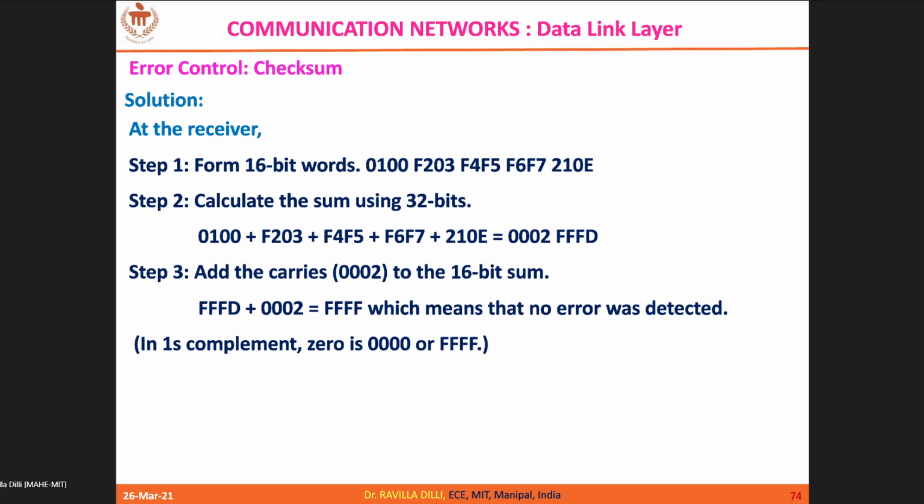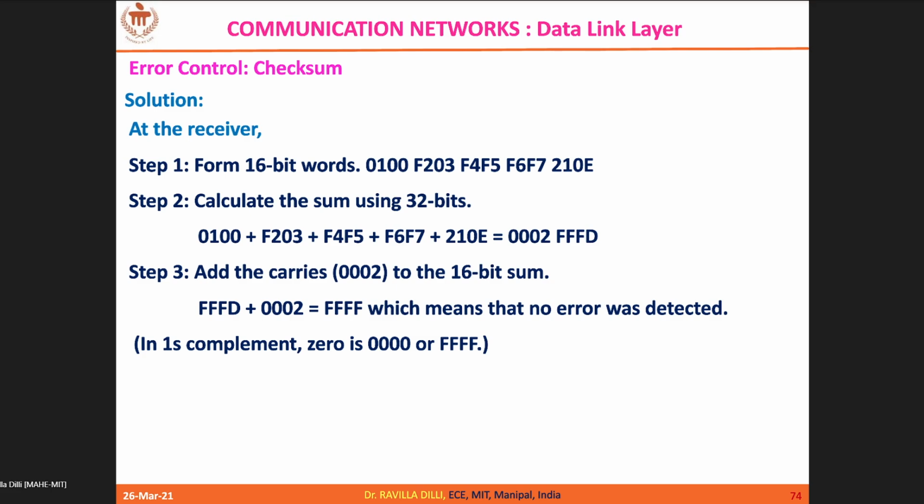So FFFD with the wrapped value. The wrapped value is 0002. So you will arrive at all F's and take one's complement of it. It is zeros. So it means that the received content is correct. What you should do, the last 16 bits, which is the checksum, you ignore it. The remaining is your data. So that's how checksum works.